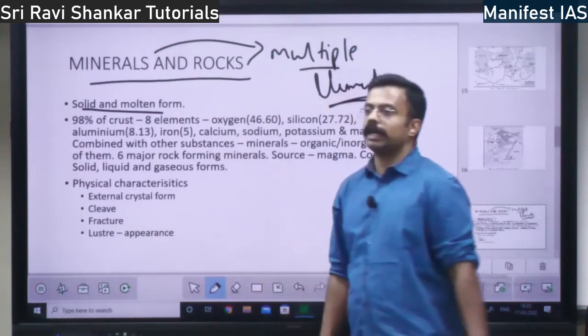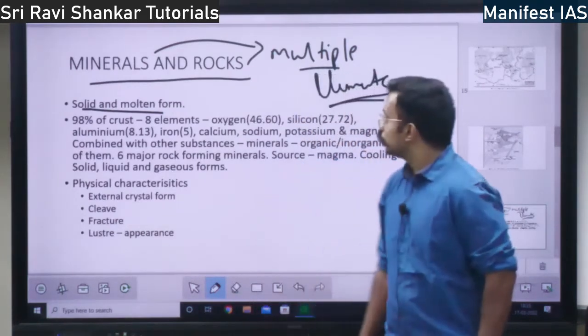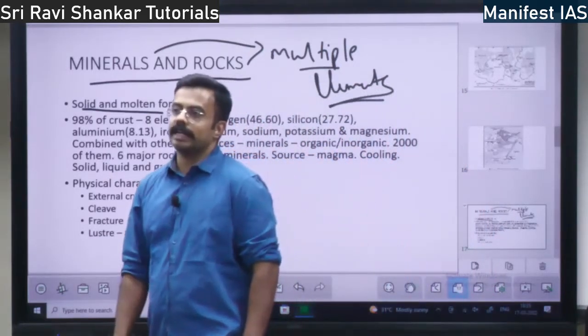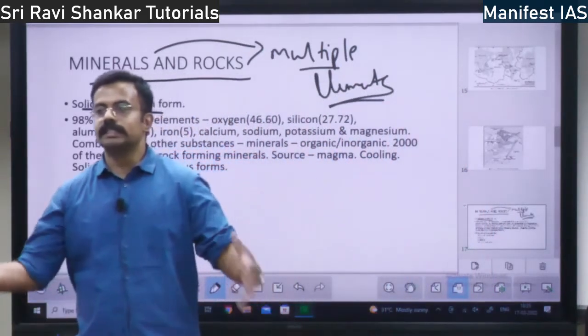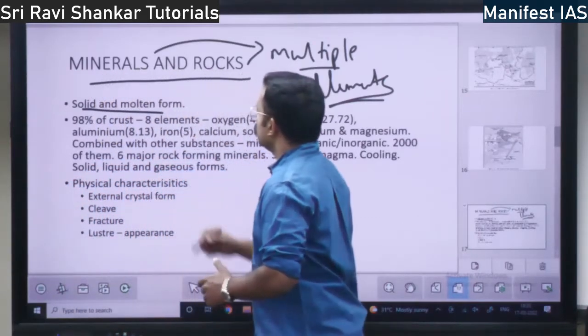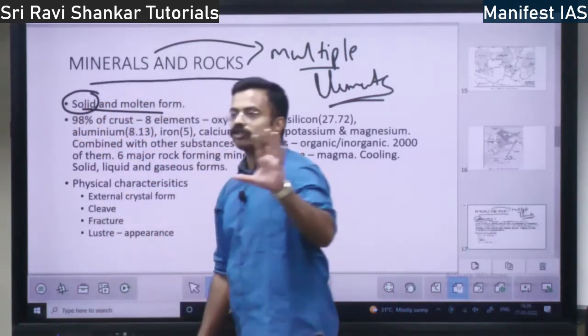Copper is an element, iron is an element. All these things come together as a mineral, right? And minerals and rocks will be in the solid form.